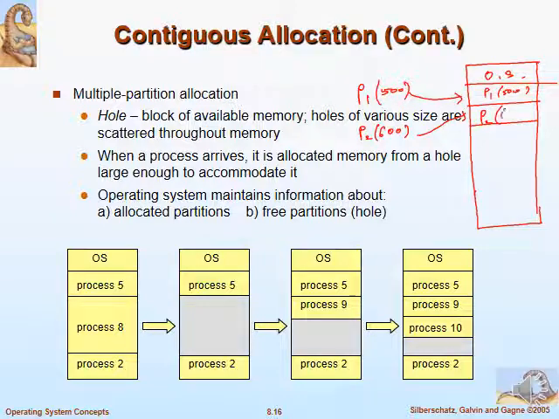Because we are not going for fixed size partition, sizes are dynamically allocated. P3 comes with a requirement of maybe 800 KB. You put it there. There is another program which comes with a requirement of maybe 1200 KB.